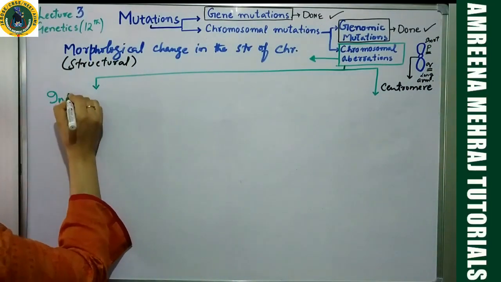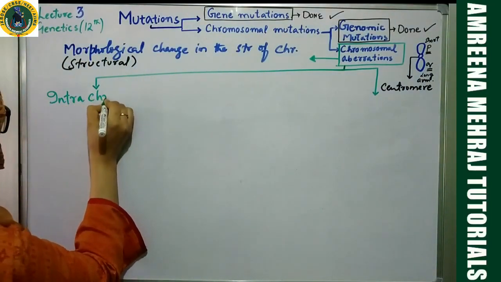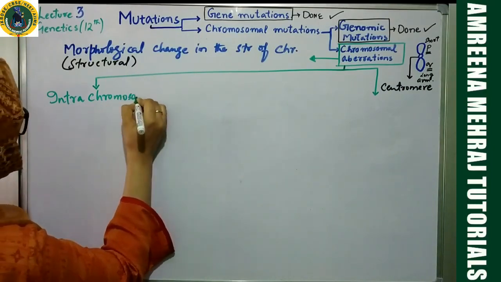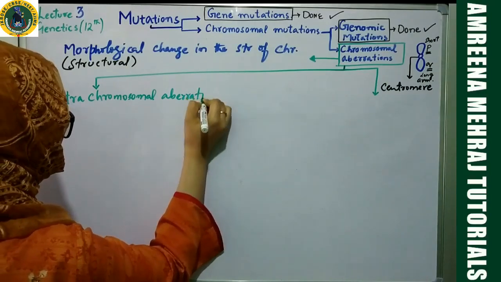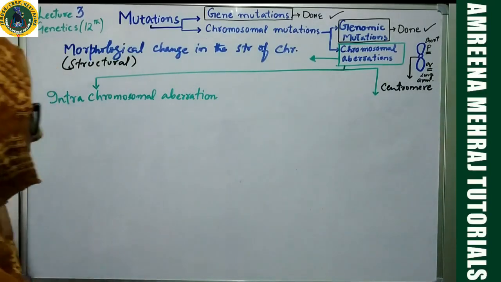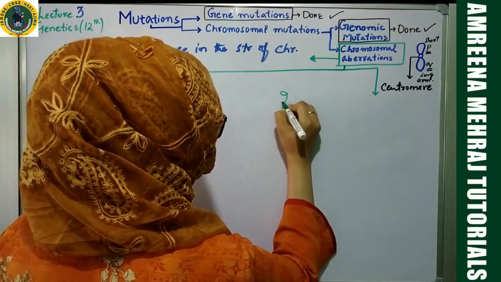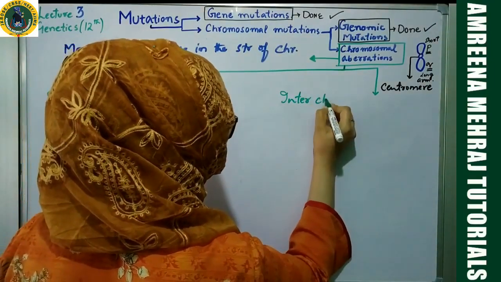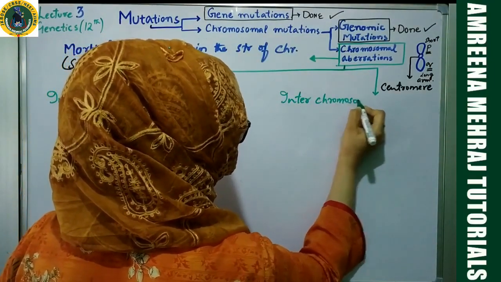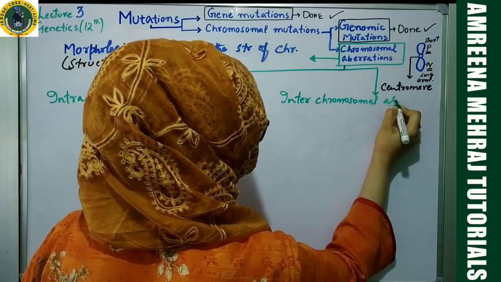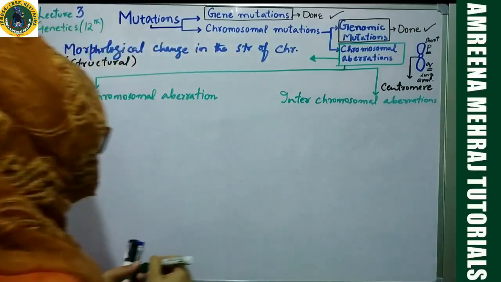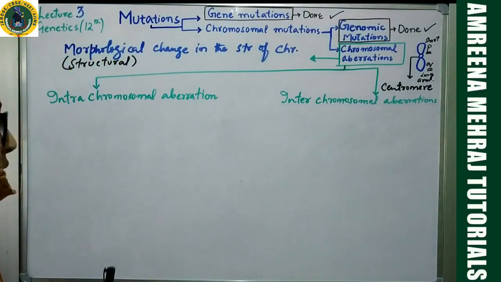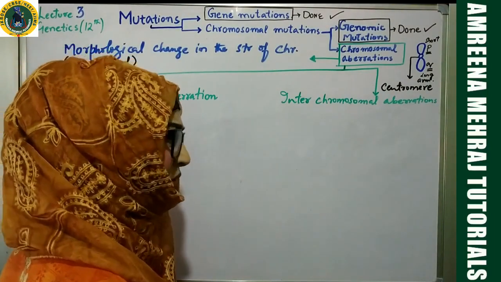One type is called intrachromosomal aberration, and another is called interchromosomal aberration. So again, two types of chromosomal aberrations: intrachromosomal and interchromosomal. Very simple.